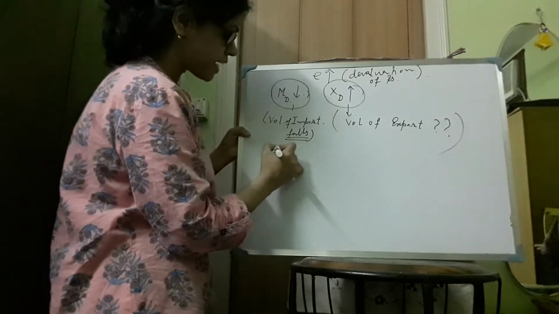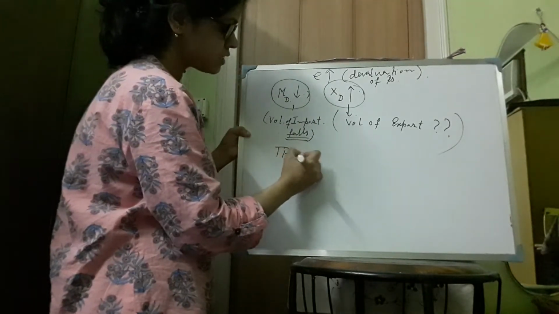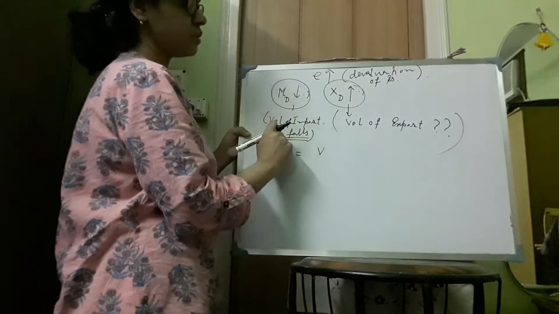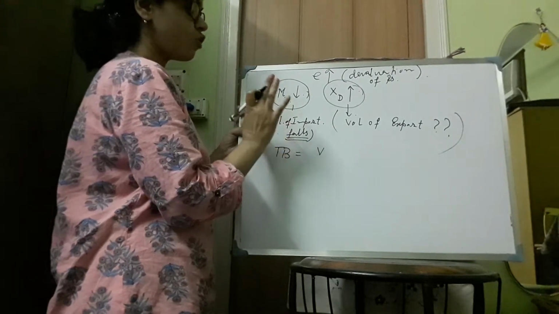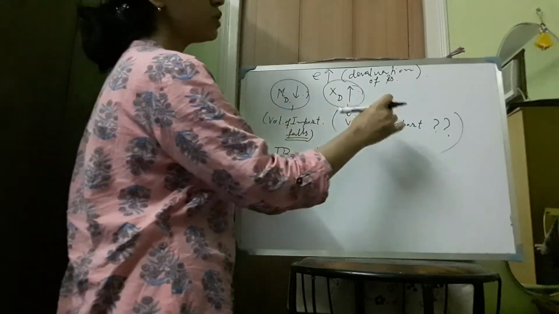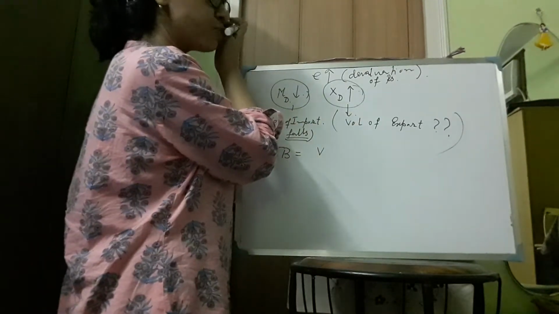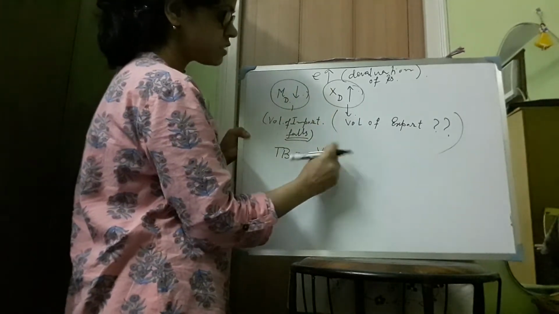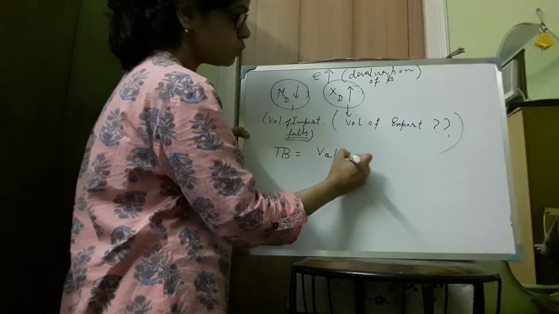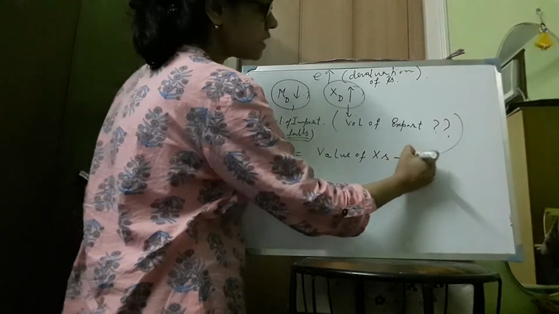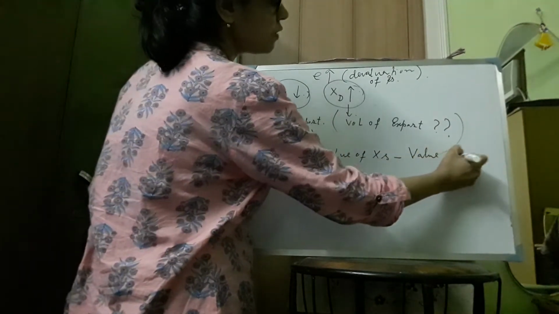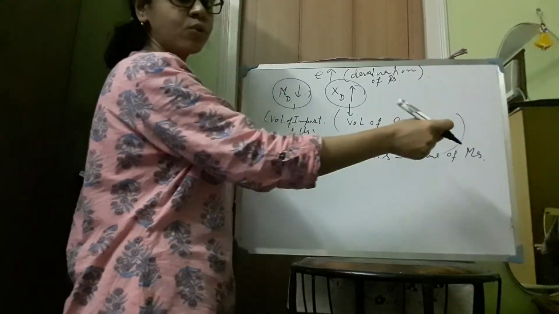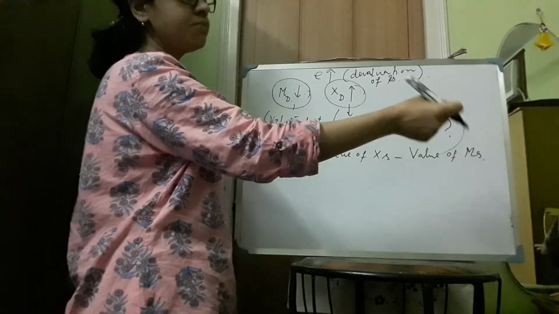Now if we consider the trade balance, what is trade balance? Trade balance is the difference between the total value of exports and imports, so this is in value terms. In value terms, the volume of import falls, but we do not know whether the volume of export will increase or decrease because of the devaluation. Trade balance is basically the total value of exports minus the total value of imports, that is, the total receipts from exports minus the total payments due to imports.